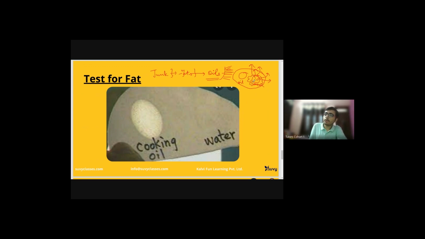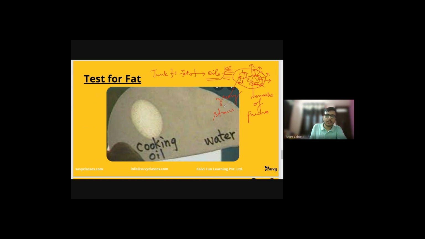No marks of presence. Water will just fly off as if it was not there. But the oil will be absorbed by the paper and will leave a greasy stain.